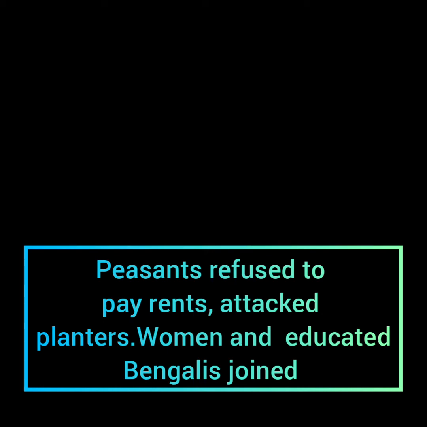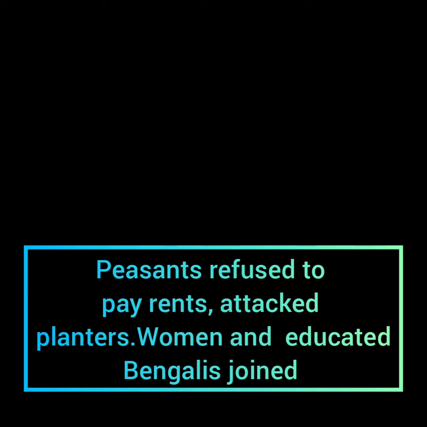And then there was the Bengali educated class, who also participated and helped the peasants who were the victims of indigo plantation, who opposed the indigo plantation. So the Bengali educated class, who otherwise did not pay any attention to the issues of the peasants, also raised their voice against the indigo planters and indigo plantation.